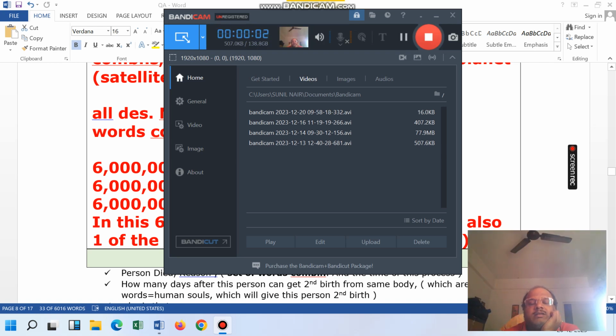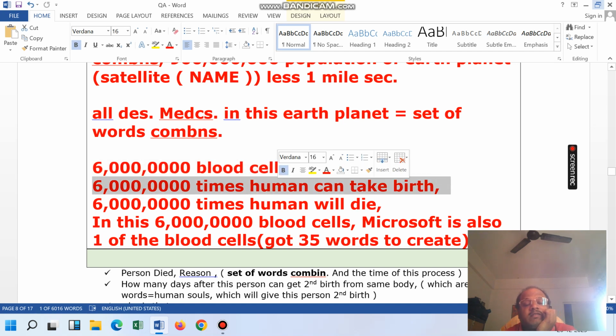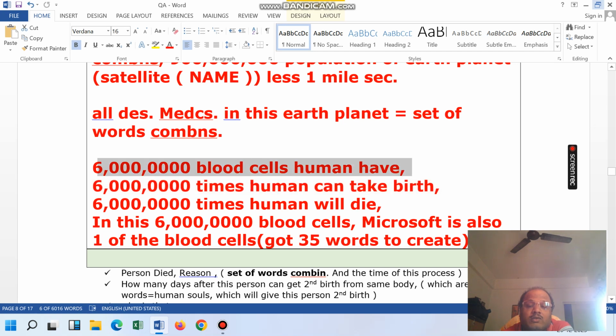Here, we are talking about the topic of cities creation. In this city creation, we are talking about the data that 6 crore blood cells have, and Microsoft says that we have created our duplicate group also, so that whenever they want to get active, they can do the activities. That we will also discuss later on.